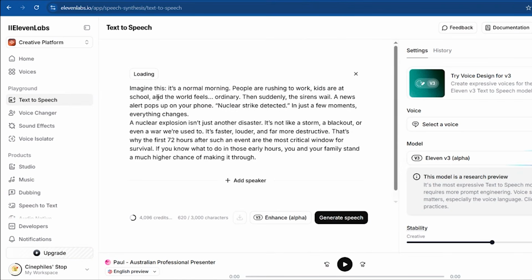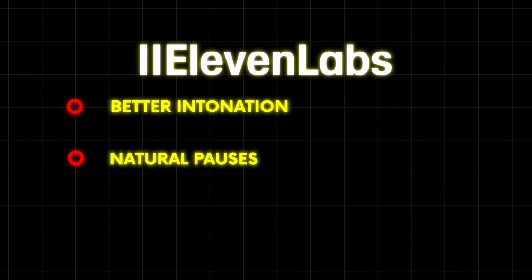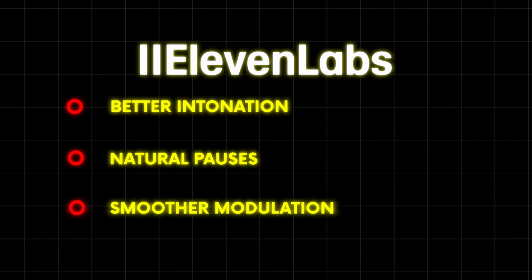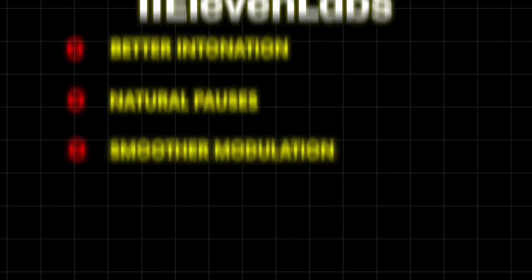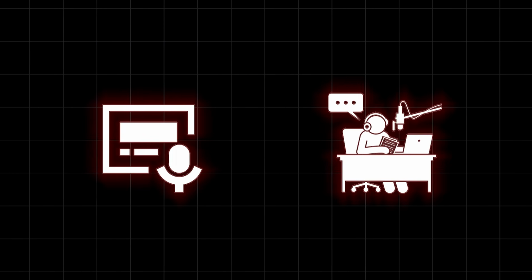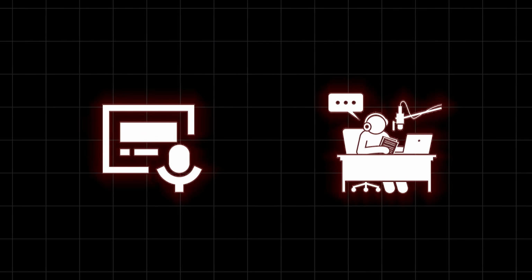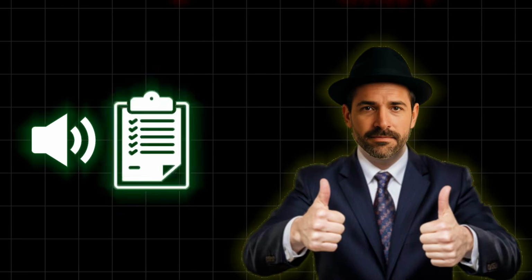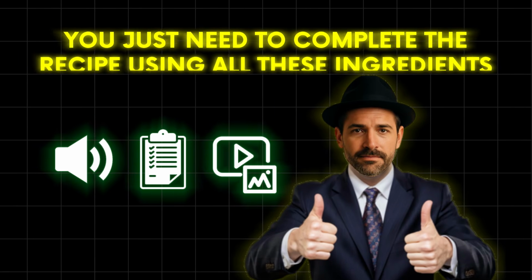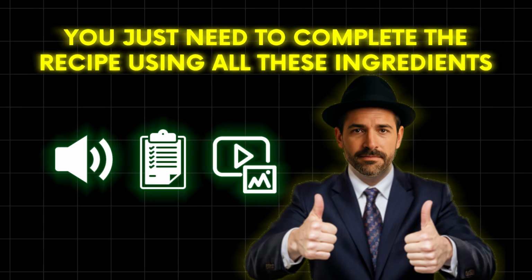But here's the technique that separates the amateurs from the pros. Don't paste your entire script at once. Work in smaller chunks. This helps 11 Labs create better intonation, natural pauses, and smoother modulation. Each chunk flows more naturally, creating a voiceover that sounds like a real person speaking directly to your audience. Now you have everything ready: the sound, the narration, the visuals. You just need to complete the recipe using all these ingredients.